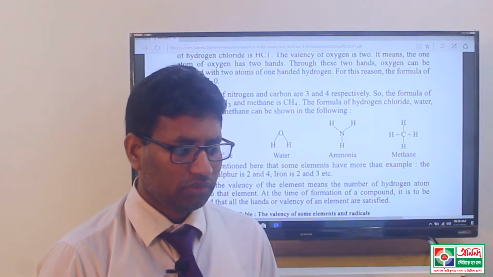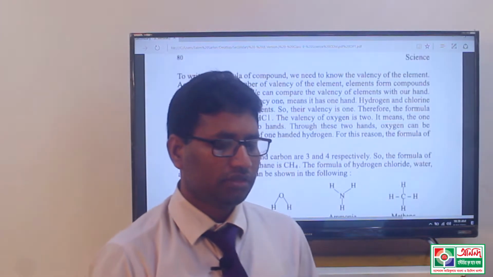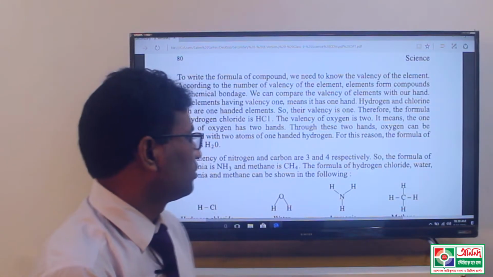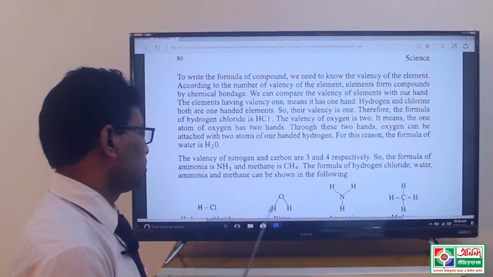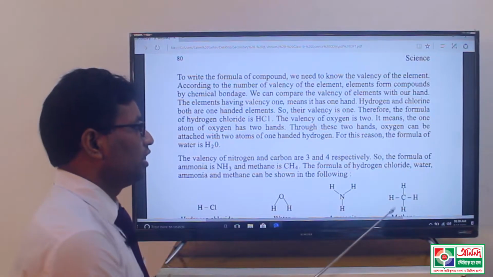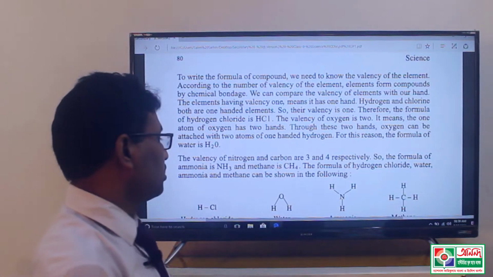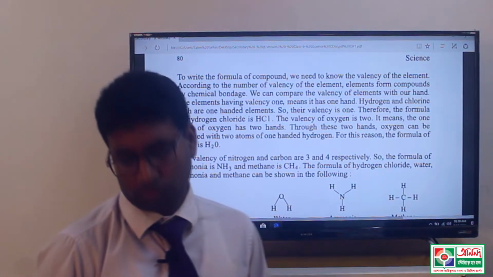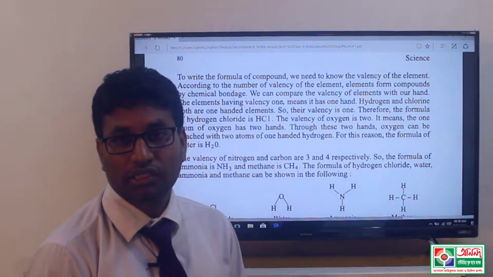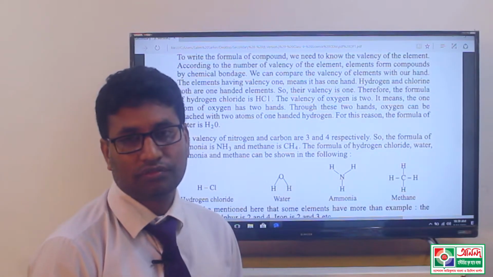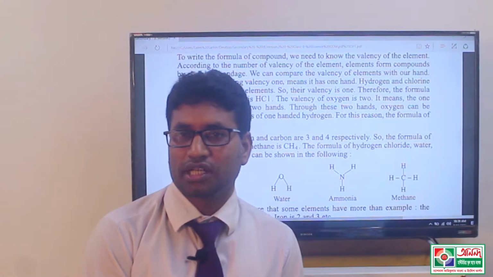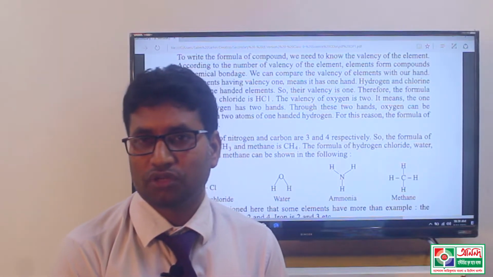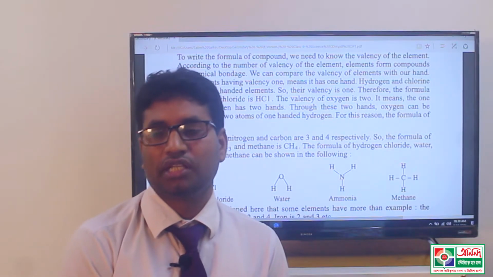Some chemical structures are present in this lesson. These are the chemical structures: hydrogen chloride, water, ammonia, methane. That means 4 types of compound molecular structures are given in this lesson. Molecular structure is another important topic for chemical reaction.